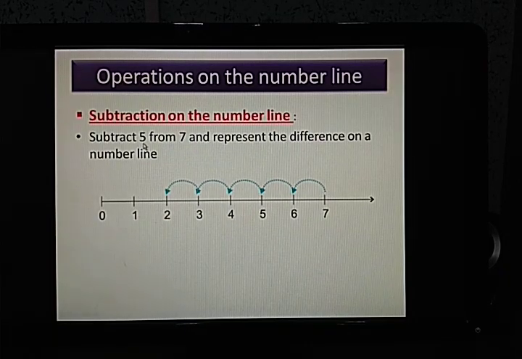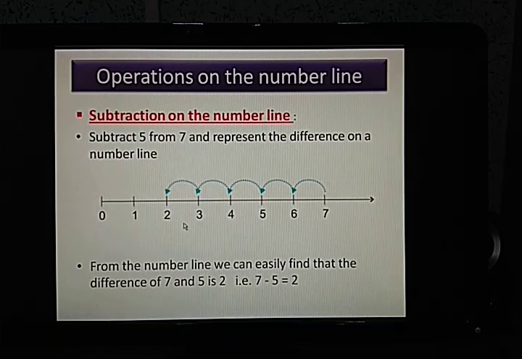So we have to subtract 5. So obviously we know it is 7 minus 5. So we'll start from 7, since we have to subtract 5 from 7. Then we'll make how many jumps? 5 jumps, since 5 is given. So 1, 2, 3, 4, 5. So we made 5 jumps, and wherever we came to a stop, that will be our required answer. That is, here in this case it is 2. Simple.